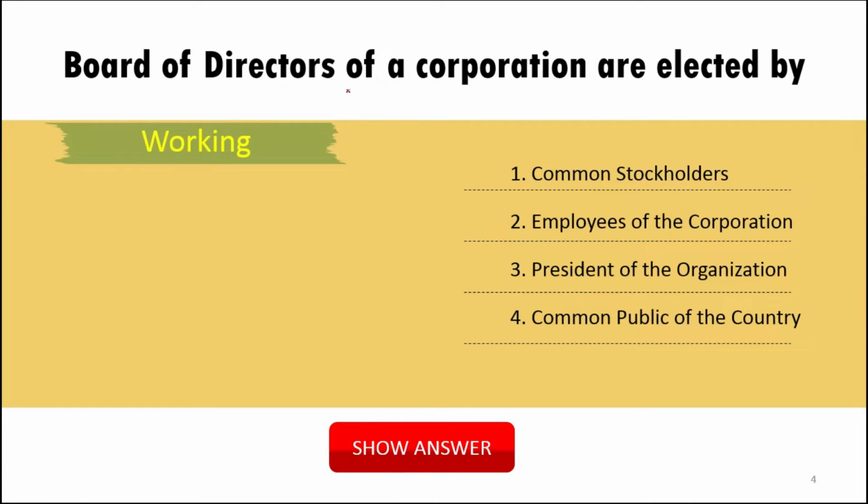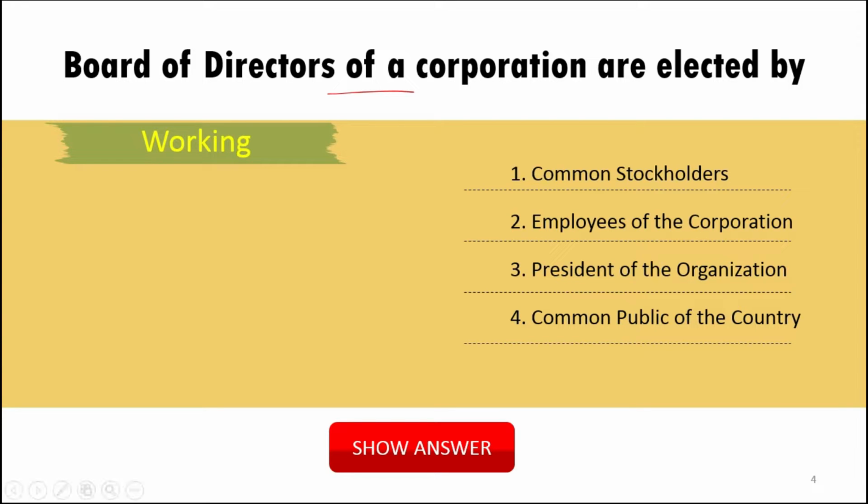The board of directors of a corporation are elected by. So who elects the board of directors? Actually, why do the common stockholders have the ultimate control? The reason is that the common stockholders have the right to vote in the annual general meeting, and by their vote they can elect the board of directors.